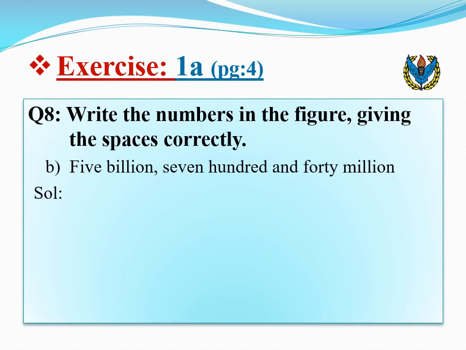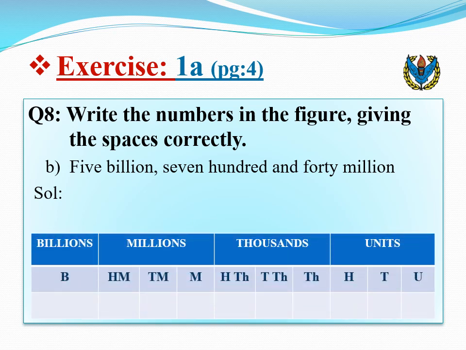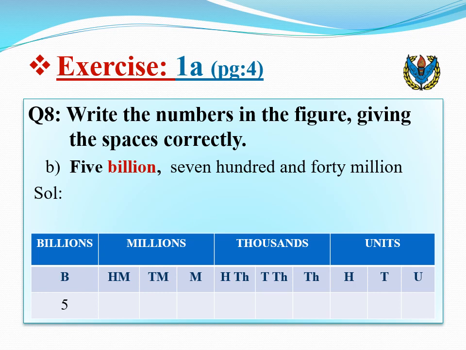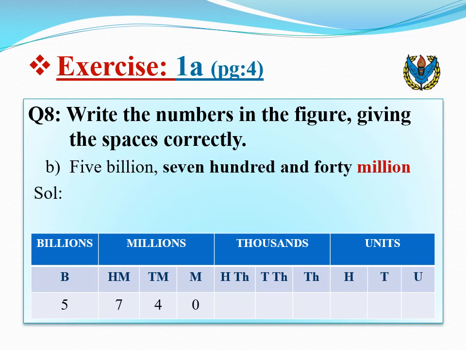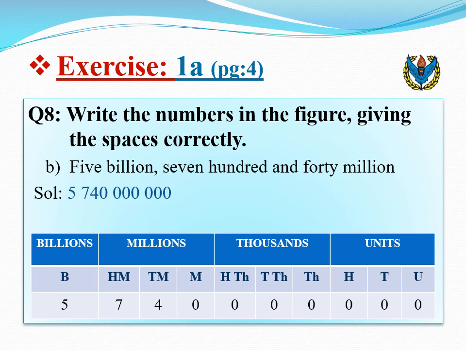Now we can write the number by giving spaces. Let's do B part of question number 8. Here again we have to draw an International Place Value chart. Write 5 in the billion group. 740 in the million group. Now we will fill these empty places by placing zeros. Here we will write our number in digits by giving the spaces between these groups.